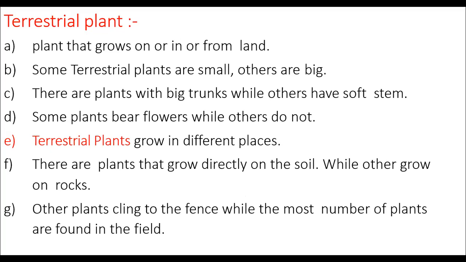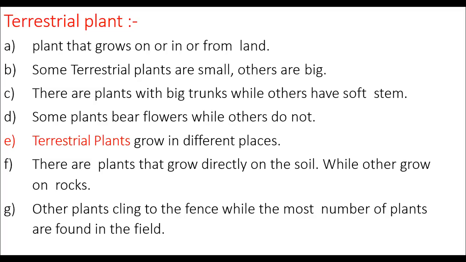That means some plants grow directly on land and some plants grow in land, just below one or two inches below the soil. And some plants grow from land. Roots are on land, and they may be creepers, climbers, etc.